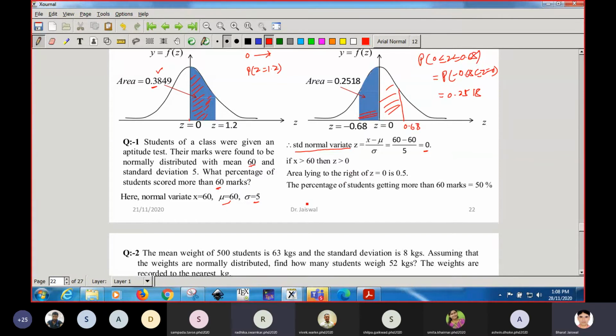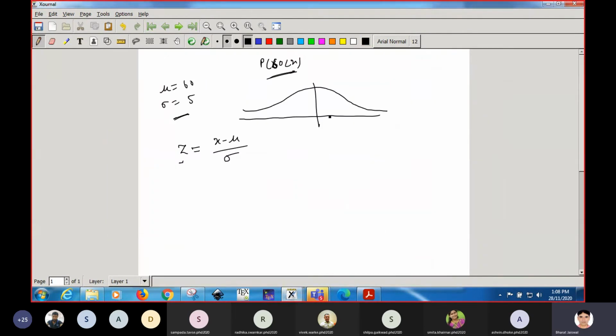When we talk about more than 60, meaning x is more than 60, and you have calculated the z value 0, it means whenever we are talking about x more than 60, it means z more than 0. So the area lying on the right hand side of z greater than 0, we have to calculate this area.